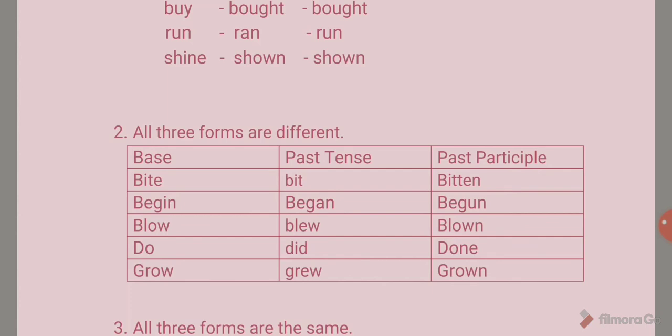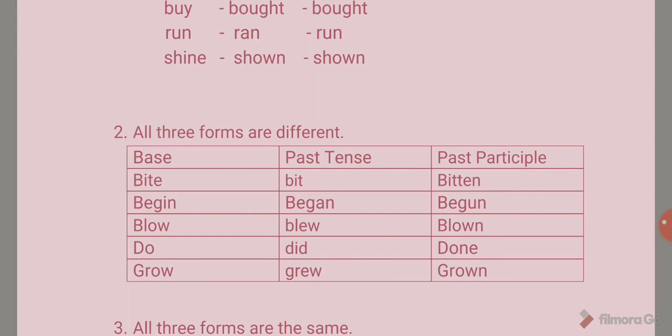Begin changes itself to began in past tense and begun in past participle. Blow becomes blew in past tense and blown in past participle. So here we have three different forms of a verb.